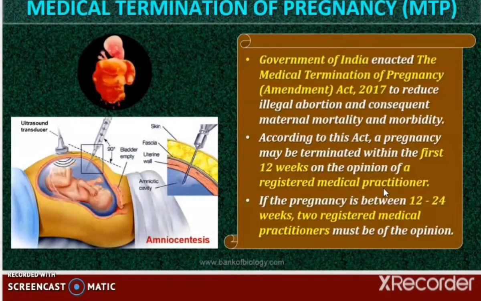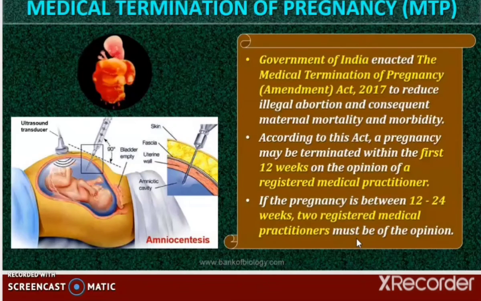Only that is legal in India now. And if the pregnancy is between 12 to 24 weeks, the opinion of 2 registered medical practitioners has to be taken. Only then can the pregnancy be terminated. So other than this, everything becomes illegal in India, right? So this is to prevent the illegal abortion and the consequent maternal mortality and morbidity. Okay, it is just an information fact about MTP, right?